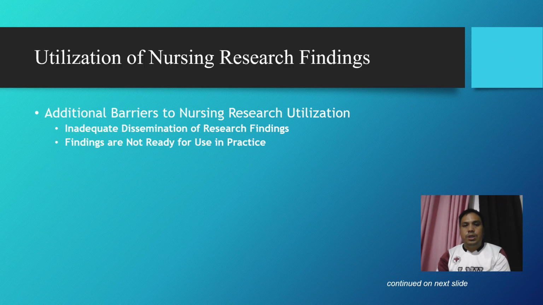Additional barriers to nursing research utilization include inadequate dissemination of research findings and situations where the findings are not ready for use in practice. When research results are not effectively communicated to practicing nurses, they cannot be applied to patients' care. Similarly, some studies may produce findings that are preliminary, context-specific, or require further validation, making them unsuitable for immediate implementation. Overcoming these barriers is essential to ensure that the research translates into meaningful improvements in nursing practice.